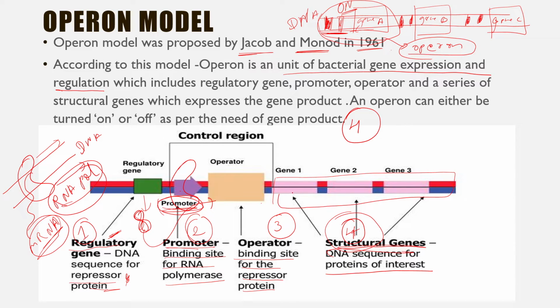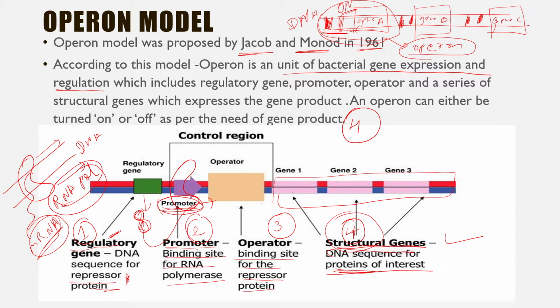The structural gene has several small genes, gene 1, 2, 3. It depends. There can be 3, there can be 4, there can be 5. We will see in the further examples. So these structural genes have the protein of interest. The protein which we want to be expressed is present in the structural genes. I hope the concept of operon is clear now.